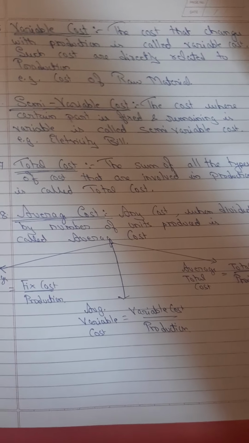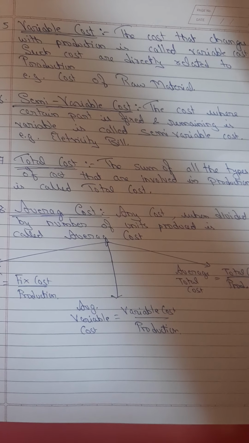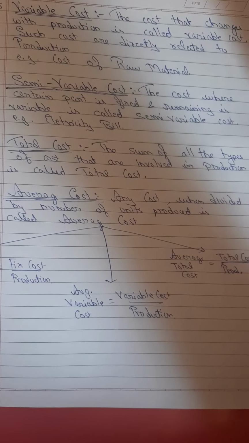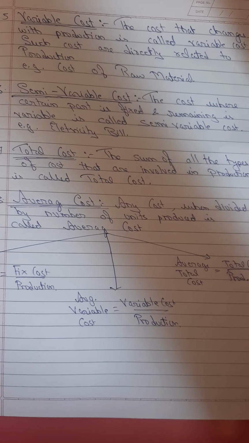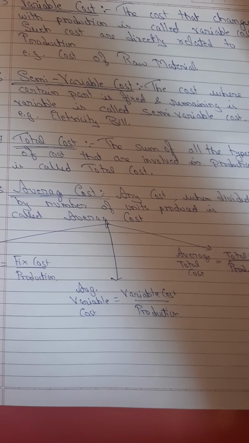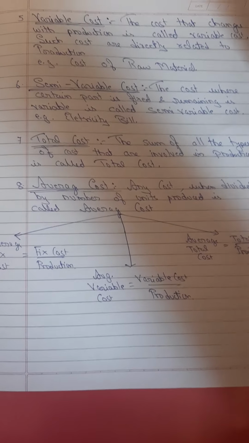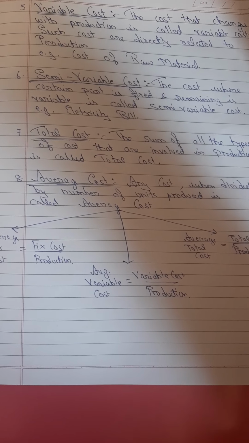Total cost is very easy. The sum of all the cost present in the business is called total cost. Average cost. Average cost means the sum of any cost divided by the number of units produced. Average cost can be classified into three categories, that is average fixed cost, average variable cost and average total cost.